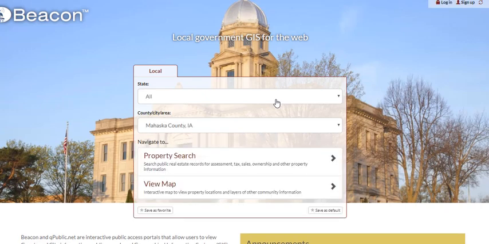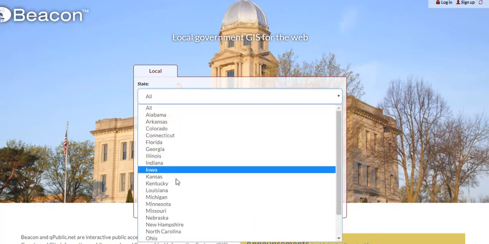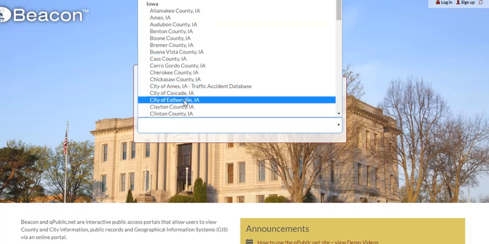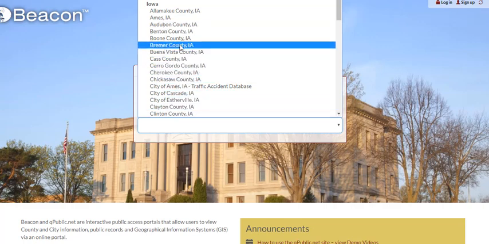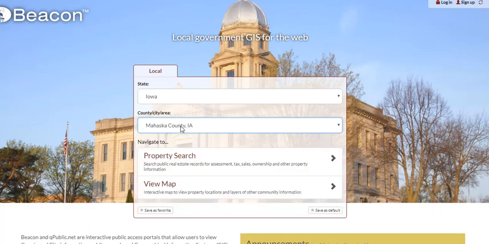The reason why I'm using this one is because I think this one also lets you see that there's a lot of counties using it. And you can also show a lot of different states. Like you can see that they're already popped up there on which states use it. And then you're going to go into the state, and then you can have a list of the county. My county doesn't use this site, but I just wanted to make sure that people know that it's here.